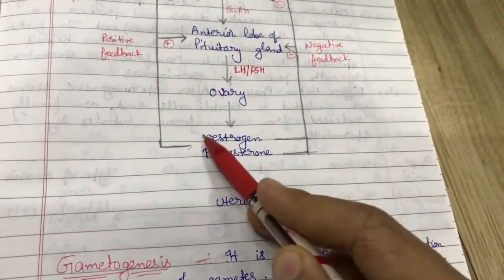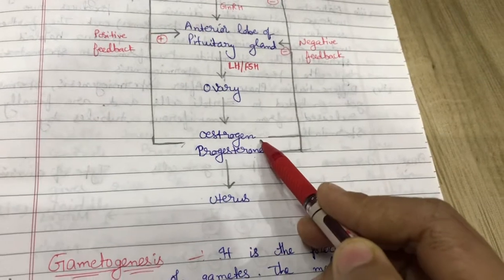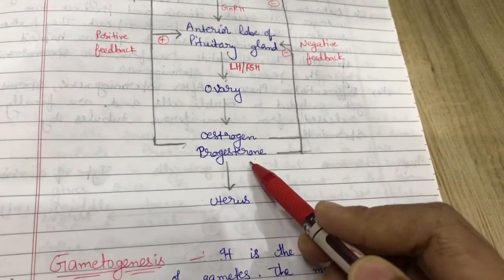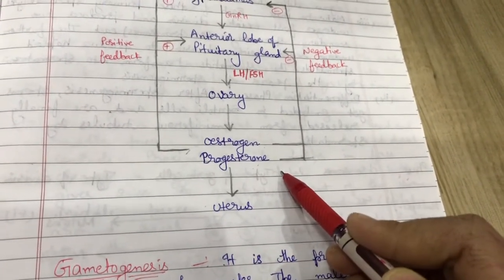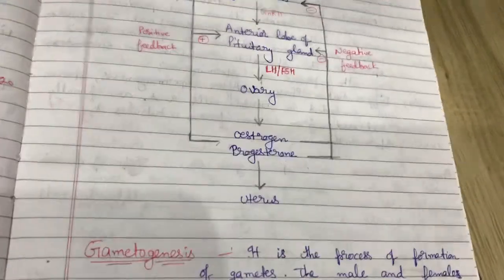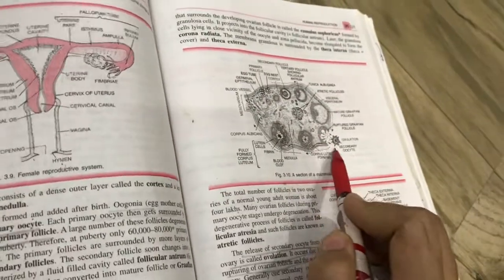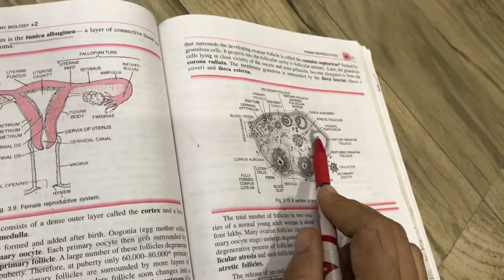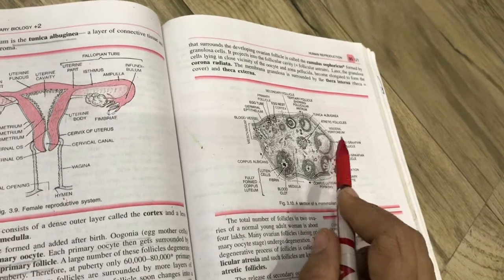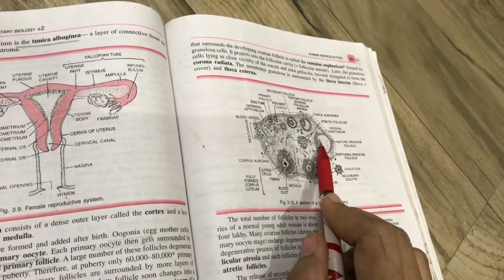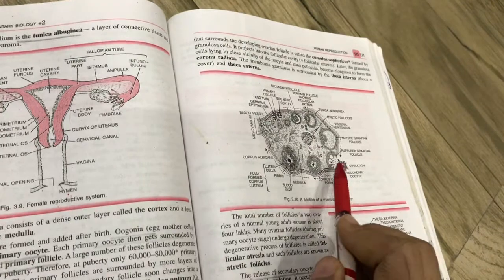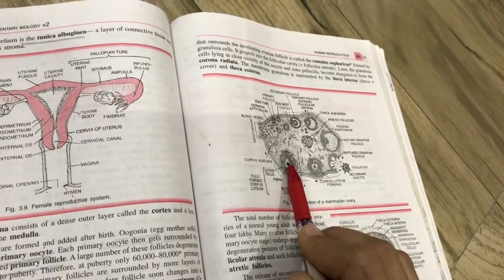Estrogens are produced by Graafian follicle, and progesterone is produced by the corpus luteum, as we have discussed in the structure of ovary. In this diagram we have discussed, this is the mature Graafian follicle. It produces estrogen hormones, and then corpus luteum is formed.